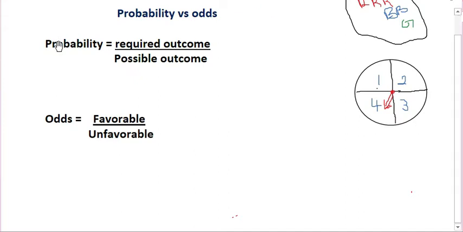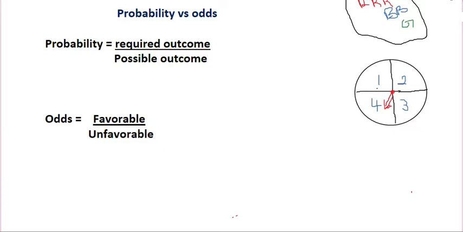By now we have explained the meaning of probability. Probability is required outcome over possible outcome. Required outcome is also referred to as success. What you want to achieve is the success, over possible outcome. Odds, on the other hand, is favorable over unfavorable, or we can simply say success over failure. That is good.